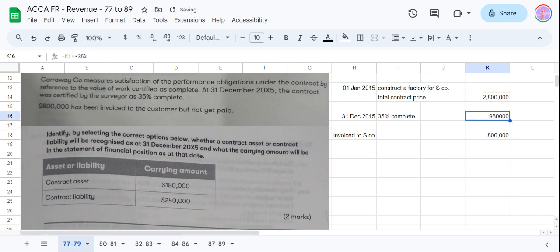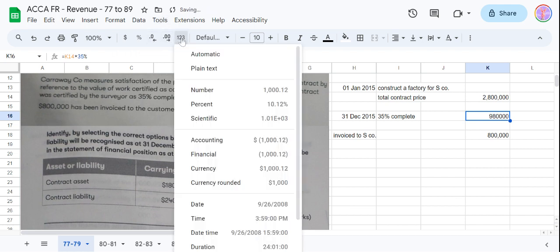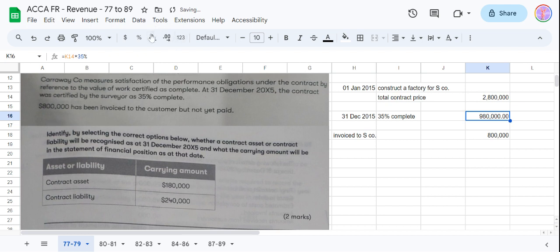So we have completed the work for 980,000. We have invoiced for 800,000. So 180,000 is a contract asset for us. Okay, it is a contract asset.